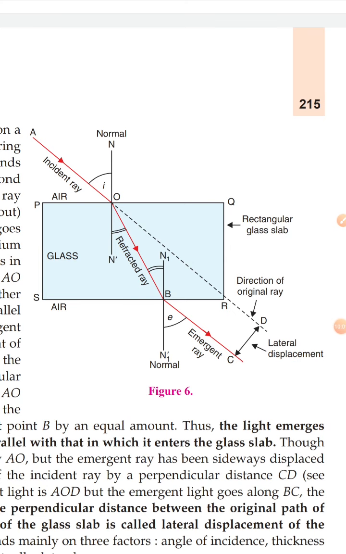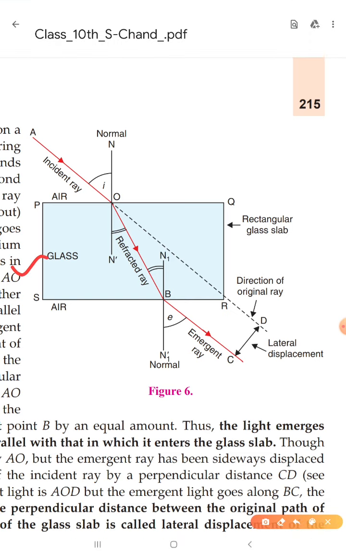Now dear students, look at this diagram. This is a very important diagram, and we will learn some concepts related to refraction from it. You can see here, this is a glass slab, and this is air, and this is also air. We do this activity in our lab also. This is air, this is glass, and this is also air.